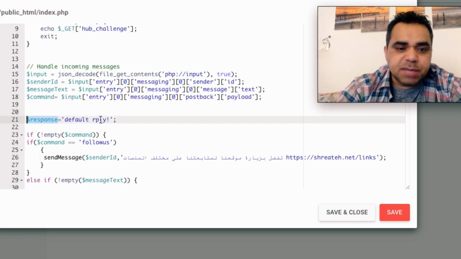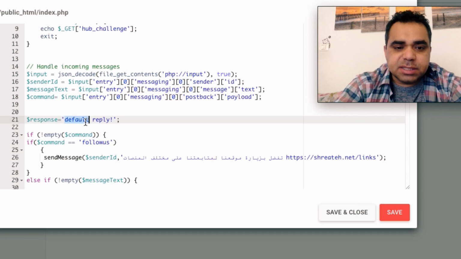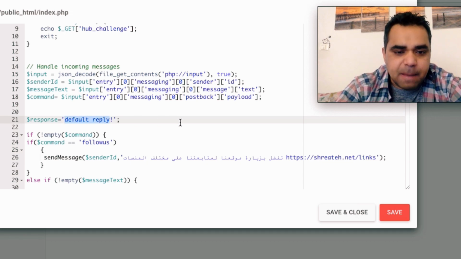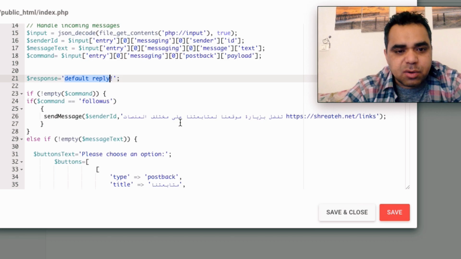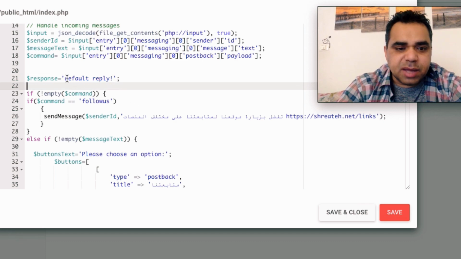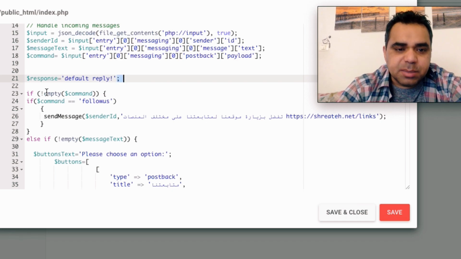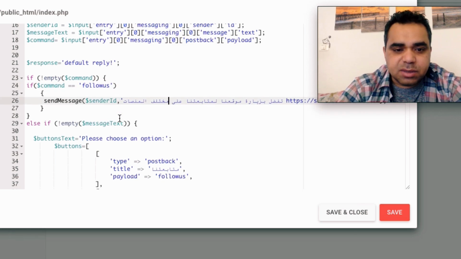The response here by default is the default reply. You can change this default response, for example, to "We are sorry, something happened," or "Please contact us on email address," whatever text you want to add here. Make sure that it's always between single or double quotation marks and ends with a semicolon as always. The line here says if the command is not empty, if the user chooses follow, you can send him this request or this text.